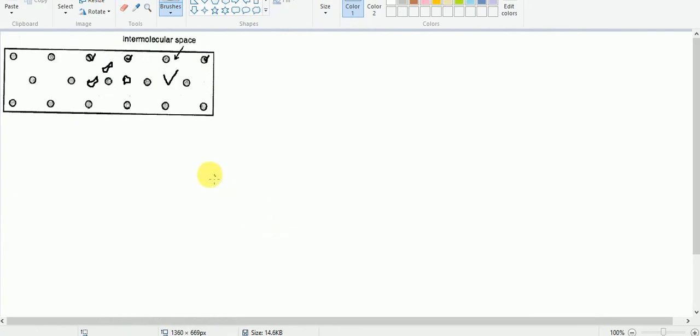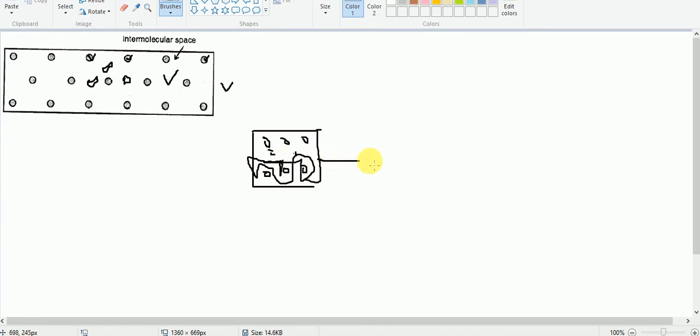See, in this case, let us say this is a parcel of air. Okay, let me draw one more. This is a parcel of air, and these are the gas molecules, and here let us say water vapor is present only 50%.